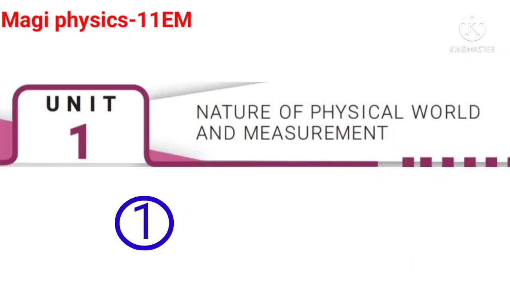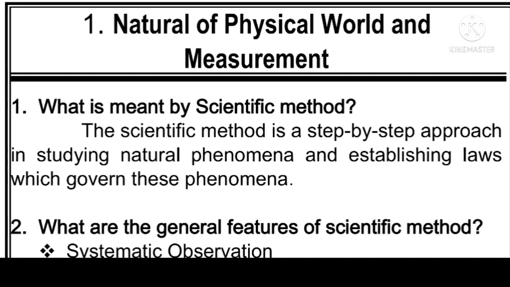Hello students, now we are going to discuss some basic concepts from the first lesson, Natural or Physical World and Measurement. First one, let us discuss about what is meant by scientific method. The scientific method is a step-by-step approach in studying natural phenomena and establishing laws which govern these phenomena. What is meant by step-by-step approach?